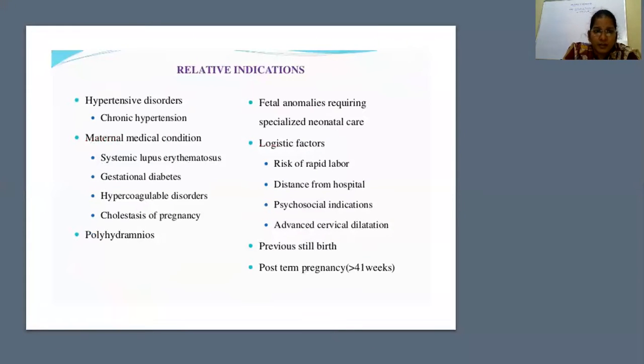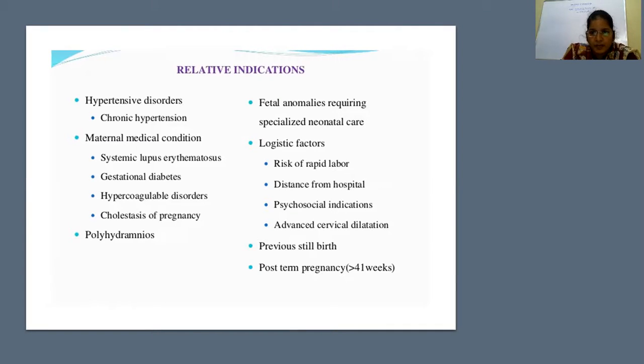Coming to relative indications, the maternal ones are hypertensive disorders like chronic hypertension, maternal medical conditions like SLE or systemic lupus erythematosus, gestational diabetes, hypercoagulable disorders, cholestasis of pregnancy, and polyhydramnios. These indications have to be discussed with the partner, and the treating obstetrician can decide about the induction. And fetal anomalies requiring special neonatal care.